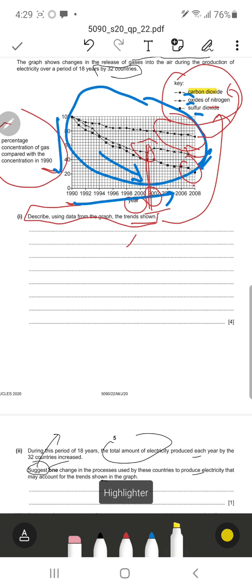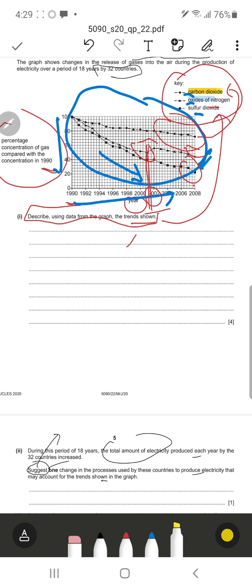So at first we have got carbon dioxide. If there is a reduction in carbon dioxide, we can say that there is a reduction in global warming because of less greenhouse effect, so less greenhouse gas, so reduction in greenhouse effect. That's an easy one. Okay, so less global warming.